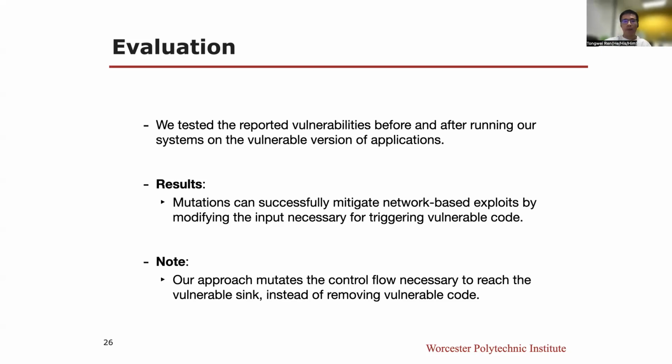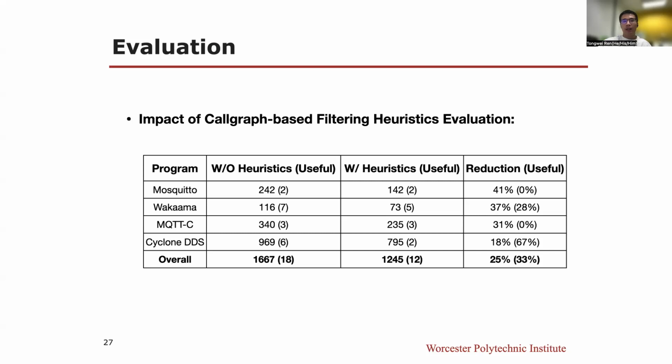vulnerable code. We also evaluated the impact of code graph-based filtering heuristics Aloja used to refine parser and constructor function sets. In total, Aloja generates 422 fewer mutants, which is around 25% of all mutants. Only 6 of them are useful mutants, which is around 33% of all useful mutants. We conclude that the filtering heuristic selects and removes incorrect mutations with reasonable accuracy.